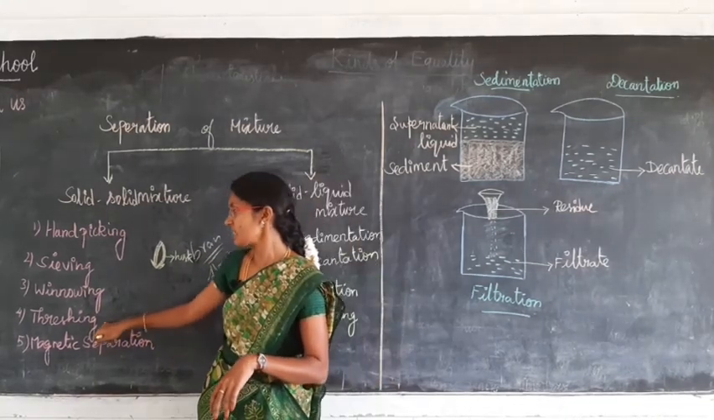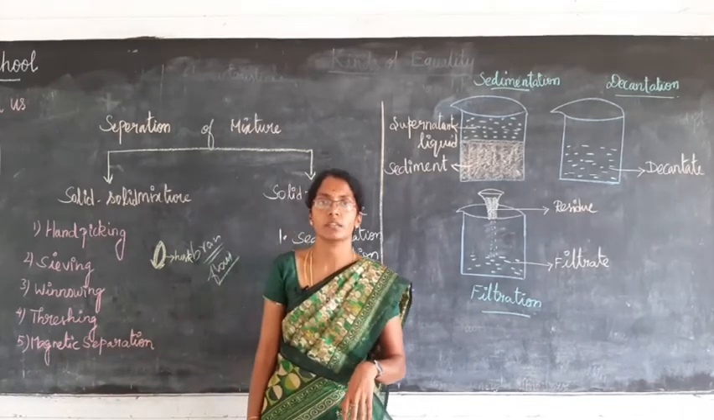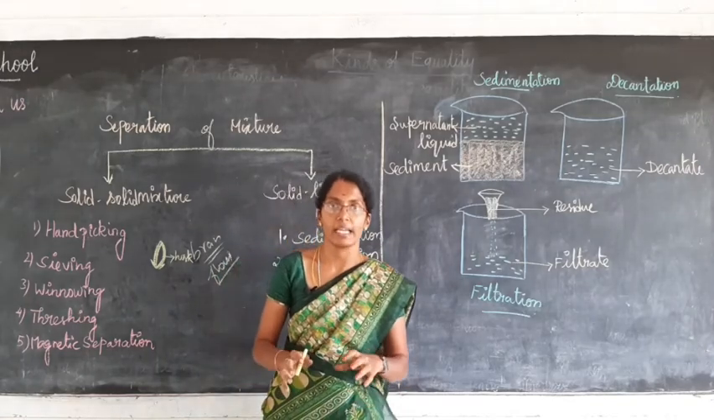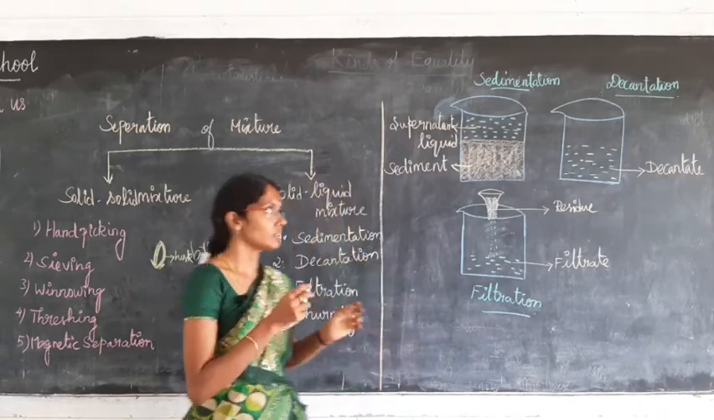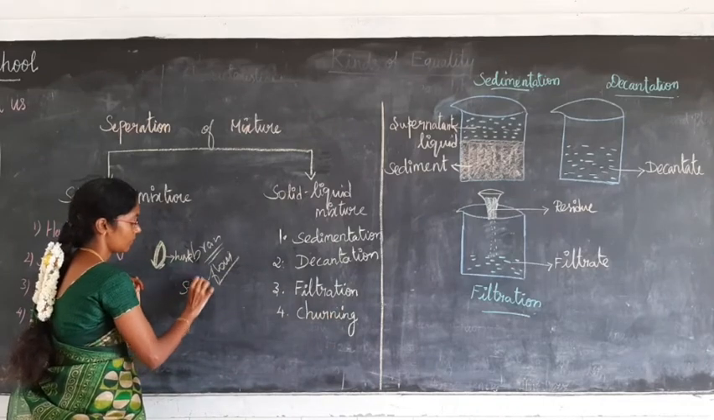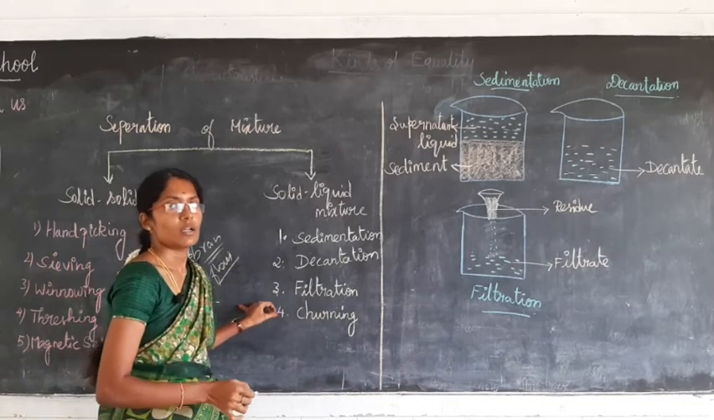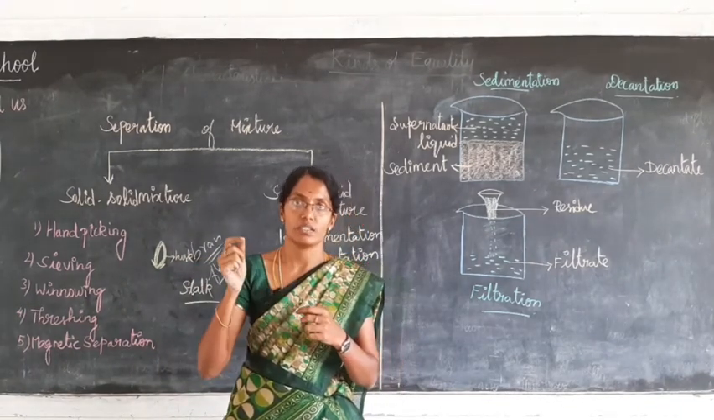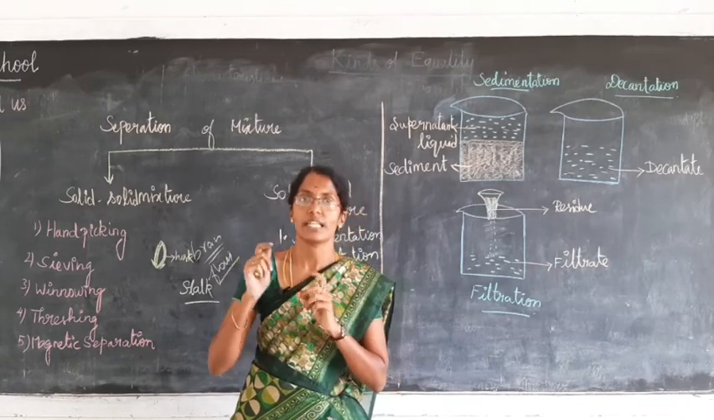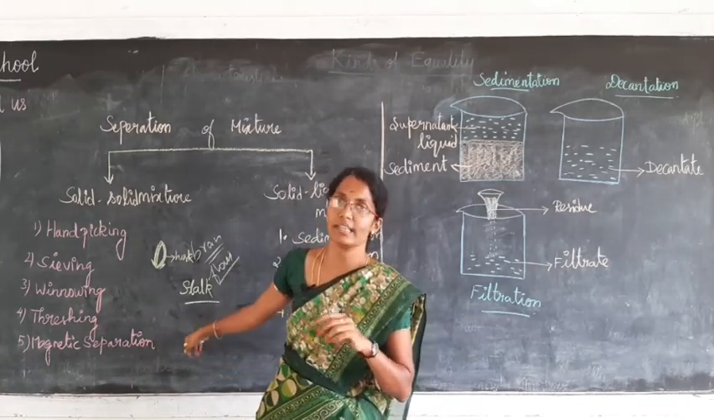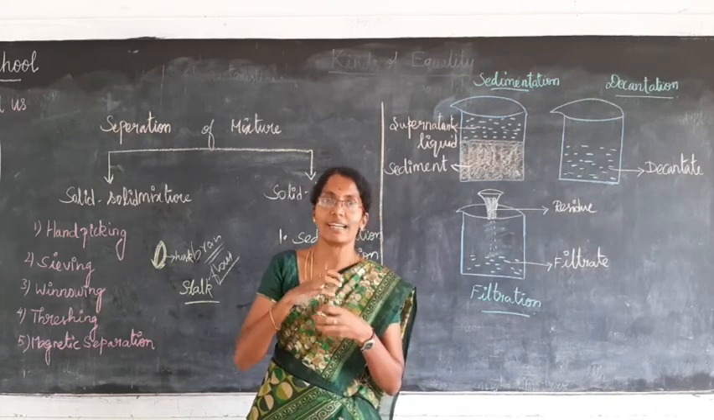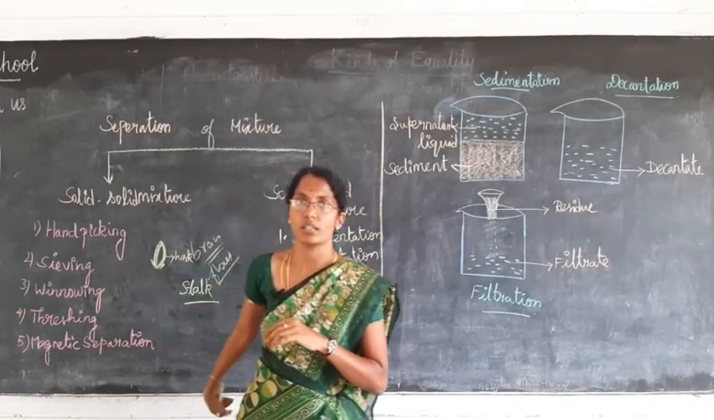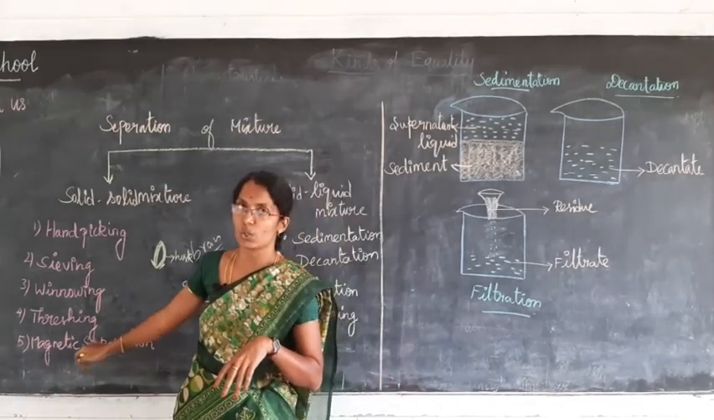Okay, next. The next method is threshing. What do you mean by threshing? Threshing is nothing but the process of removing the grain from the stalk. What do you mean by stalk? Stalk is nothing but the plant's stem-like portion. In that stalk only, the grains will be in a bunch, that is, in a collection. So we have to remove the grains from the stalk. This process of removing grain from the stalk is known as threshing.